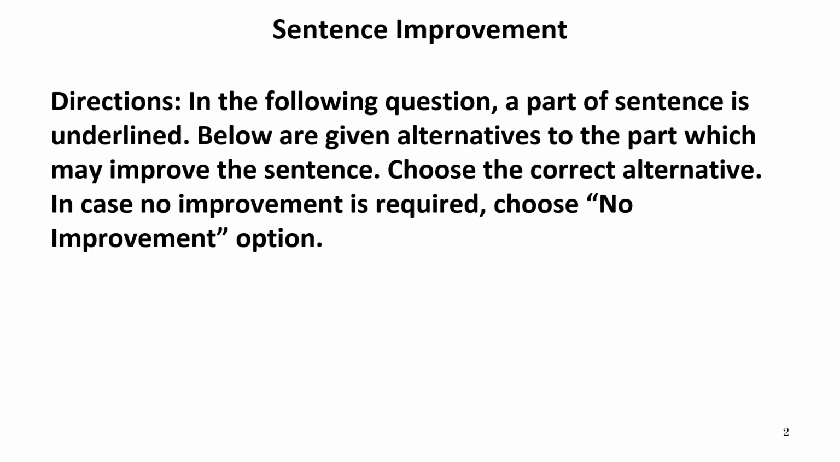The direction for the exercise is as follows. In the following question, a part of the sentence is underlined. Below are given alternatives to the part which may improve the sentence. Now here a sentence will be given to us, with some part underlined. This underlined part might be grammatically incorrect. We have to select an alternative for that particular part from the options given below. Choose the correct alternative. In case no improvement is required, choose the no improvement option. It means if the sentence is absolutely correct, there is an option that says no improvement required that we have to select. So let's begin the questions.